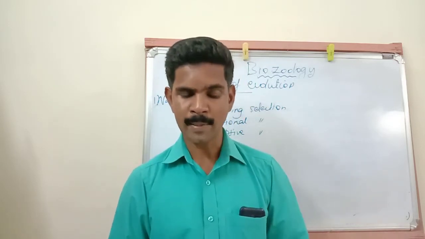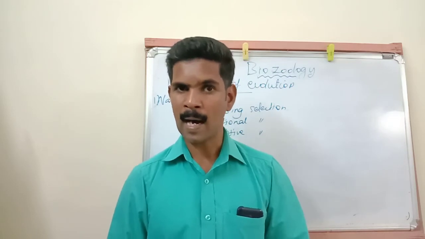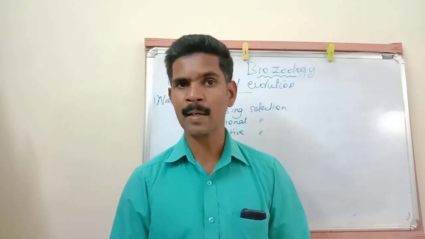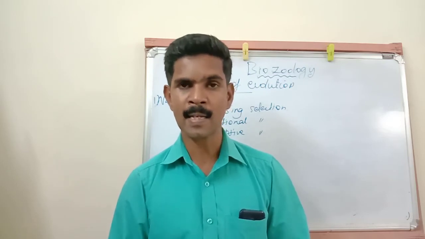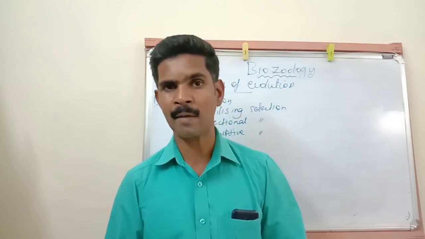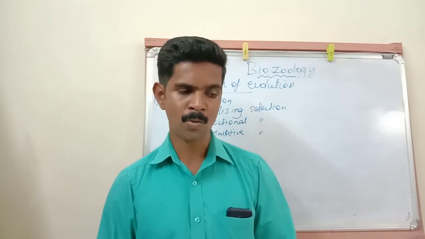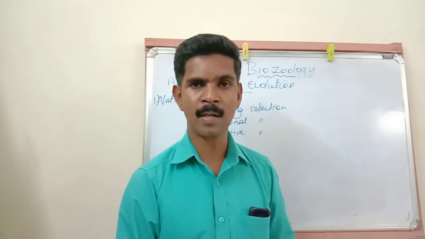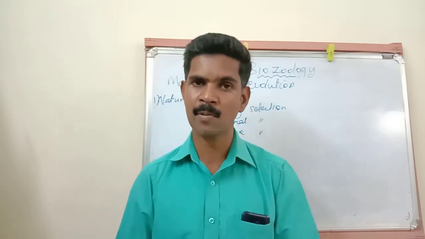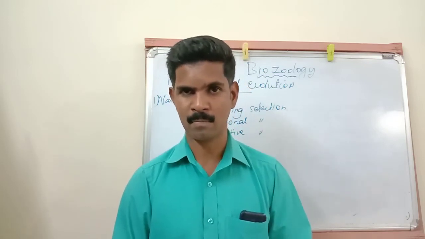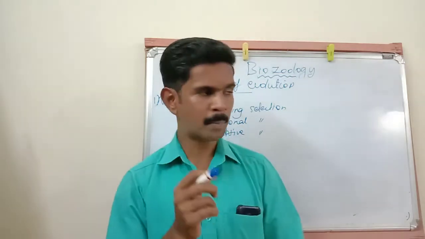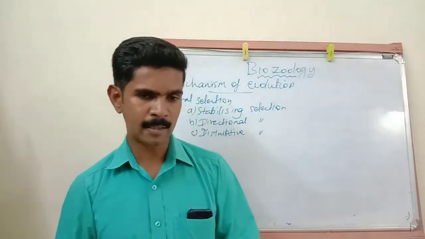This selection allows the organisms which have extreme phenotypic characters to survive, and it eliminates the organisms which have the average phenotype. So we have said two important points about disruptive selection.